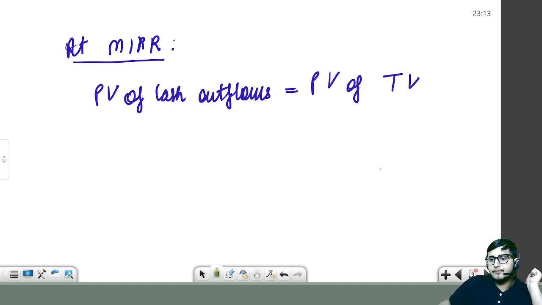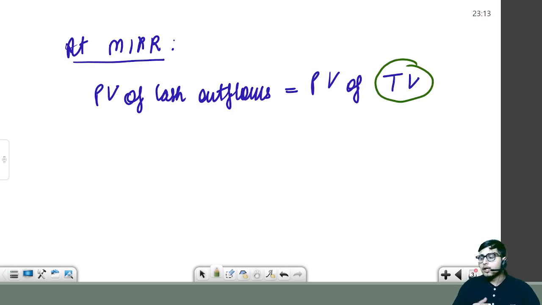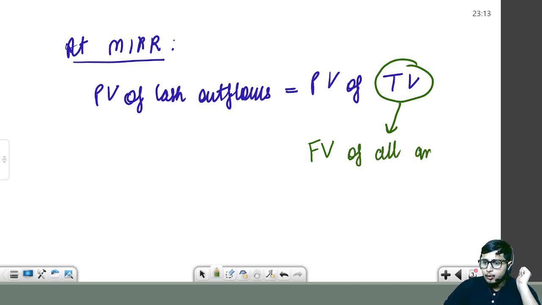Now sir and ma'am, what is the terminal value? The terminal value here means the future value of all amounts reinvested.